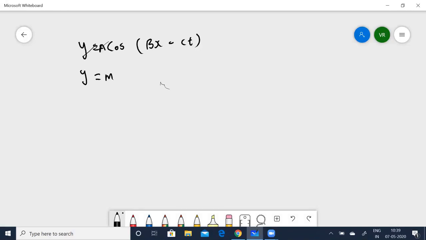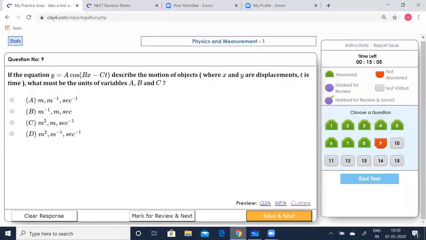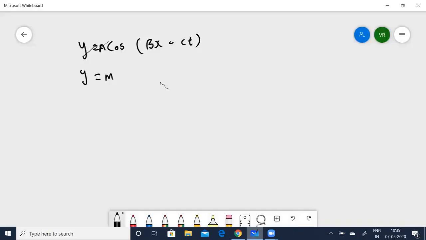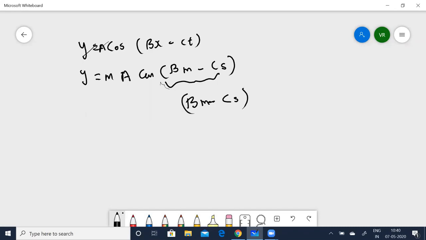So a is in, let's see the question. It's a cos(bx minus ct). Yes. So a times cos(b, again x is going to be in meters, minus c, and t is going to be in seconds). It's going to be like that. So you know this should be an angle because it is cos of something. That means b into meters and c into seconds should be dimensionless. This should become unitless or dimensionless.